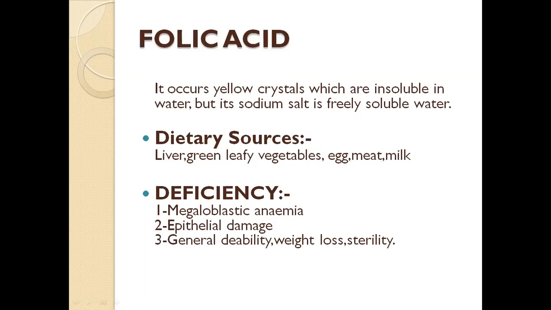Folic acid occurs as yellow crystals, which are insoluble in water, but its sodium salt is freely soluble in water. Dietary sources of folic acid: liver, green leafy vegetables, egg yolk, meat, and milk. Deficiency of folic acid causes megaloblastic anemia, epithelial damage, and general debility, and weight loss and sterility can occur.